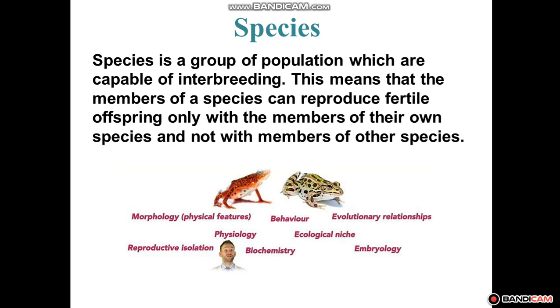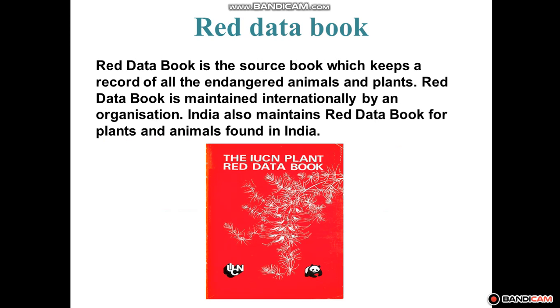So students, maybe the question is there in your mind, how do we come to know what has happened to this animal and that animal? For that there is a book that is called the Red Data Book. The book which keeps a record of all endangered animals, plants and other species is called the Red Data Book. There are different Red Data Books for plants, animals and other species. The Red Data Book is being published in many countries and provides useful information on the status of various species.